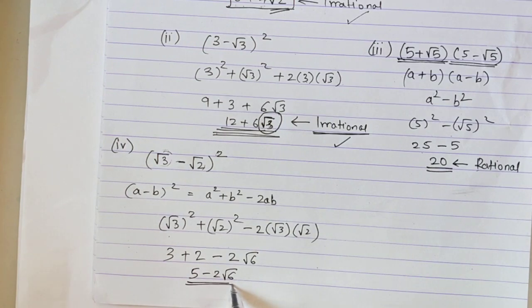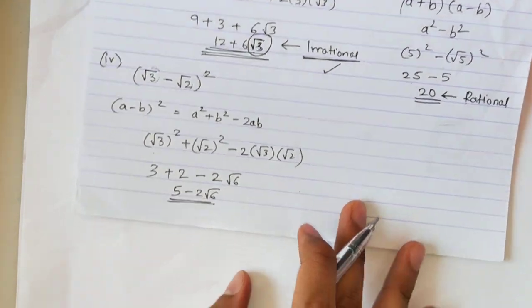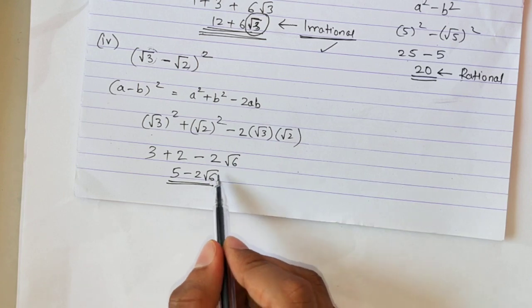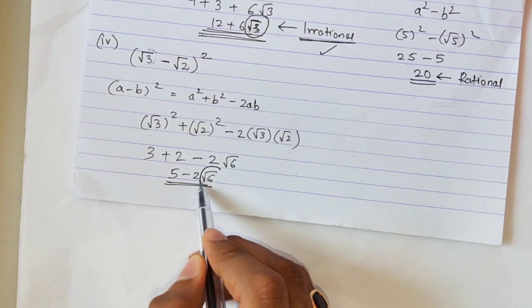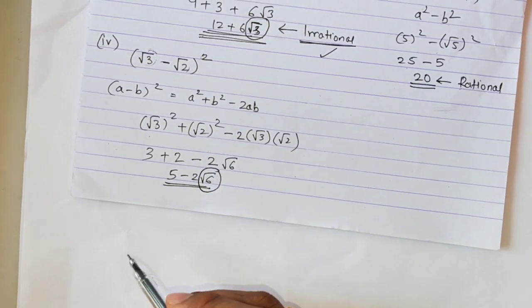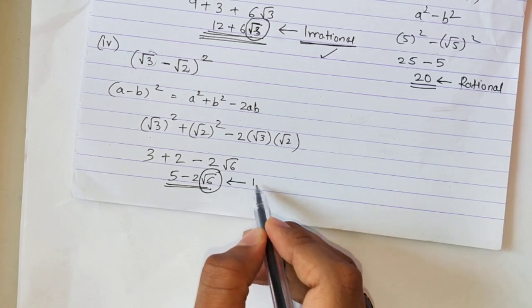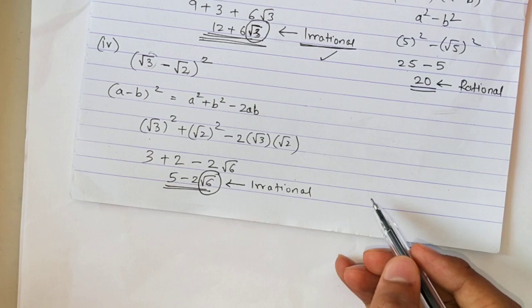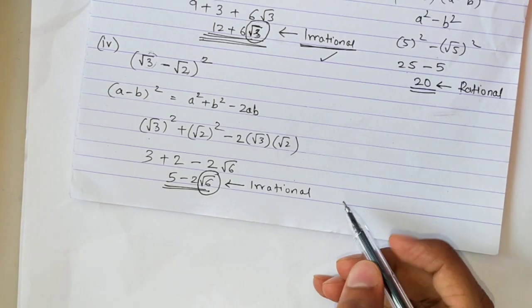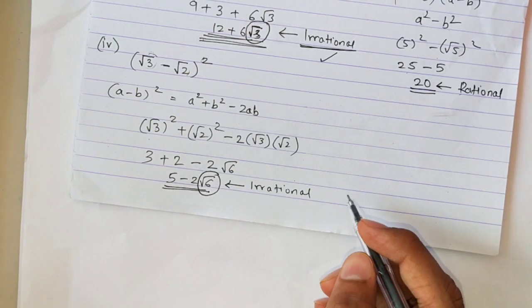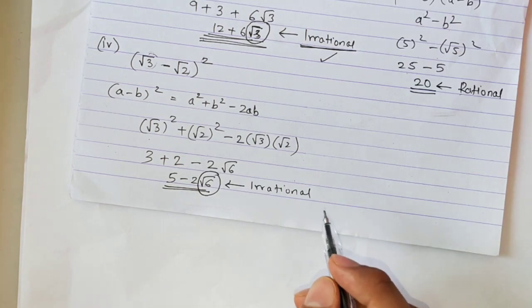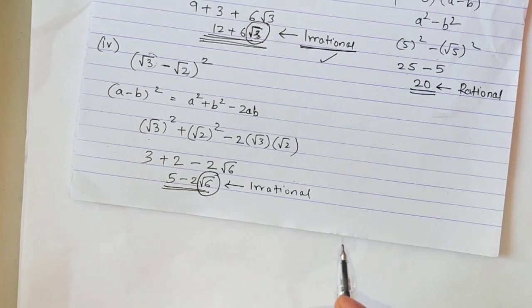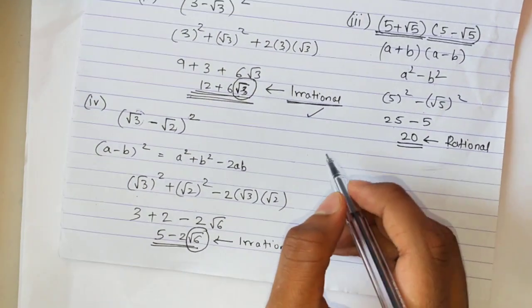I have to check whether the answer is rational or not. So I see in this answer I have this irrational component root 6. Because of this my answer will become irrational, or you can simply write the answer is not rational or irrational, both are the same. Okay, so this is the way we have to identify whether a given number is rational or not. Let's do the fifth one.